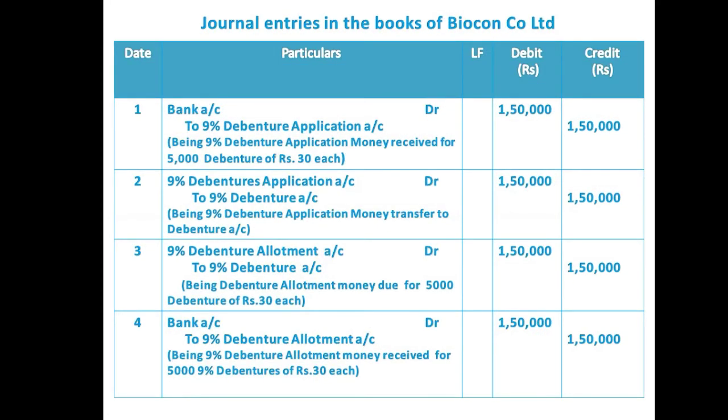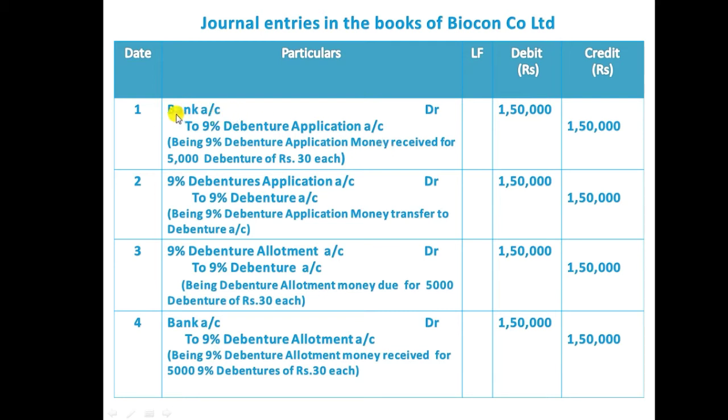Now we will see how to record the transactions in the journal. We should write the heading journal entries in the books of Biocon Company Limited, and make the format of date, particulars, LF, debit and credit. The company is going to collect a 5 lakh rupees loan from the public by way of debentures in 3 installments. All the installments the debenture holder should deposit into the company's bank account.